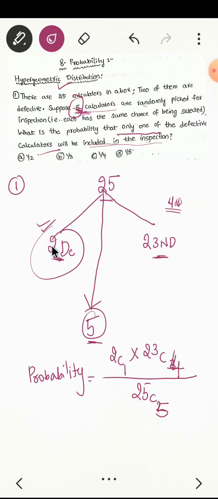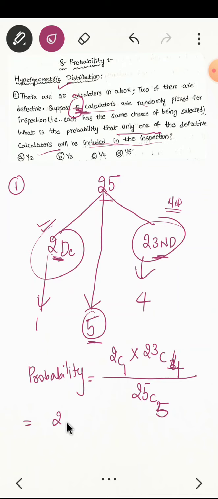5 calculators we have to take, and 1 should be defective. How many defective are there? 2. Out of these 2 I have to take 1, so 2C1. And from 23 how many I have to take? 4. So 23C4. 2C1 into 23C4 by 25C5.